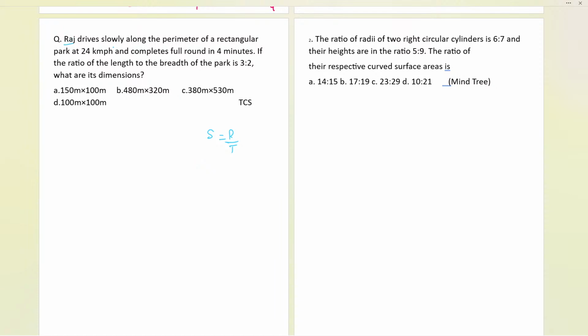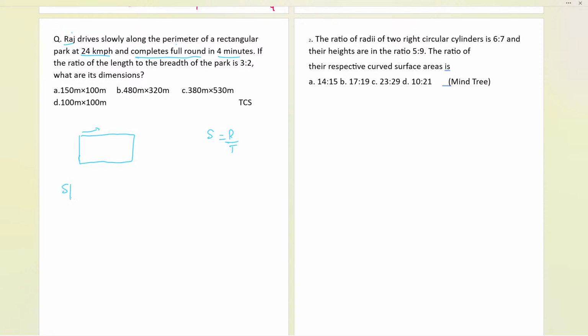Now, let us see this. We have Raj, who drives slowly. He has just learned driving recently, and now he is driving his vehicle around a rectangular park. Suppose he got a good package and purchased a sports car, and now he is learning on the sports car. Isn't it interesting? Now Raj's speed is 24 km per hour, and he completes one full round in 4 minutes.